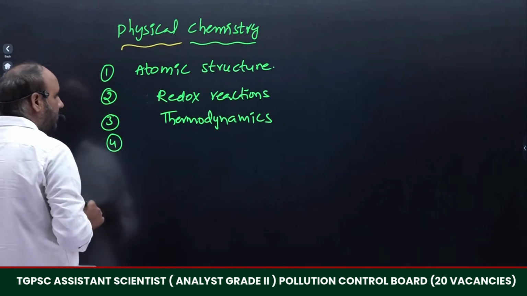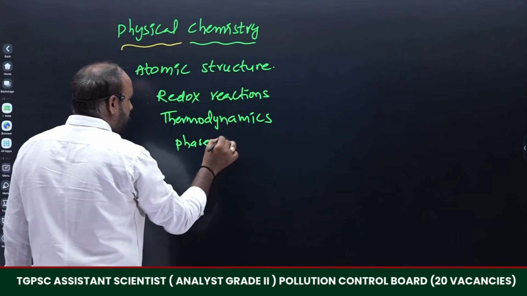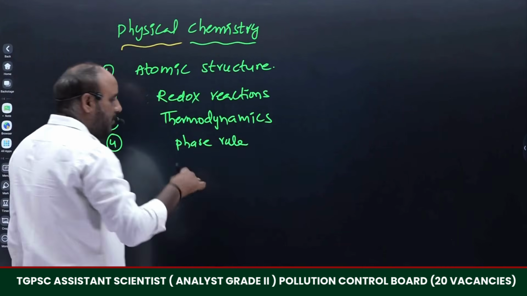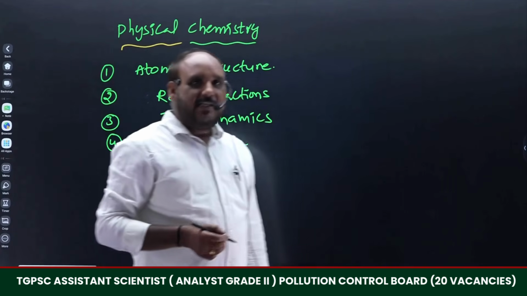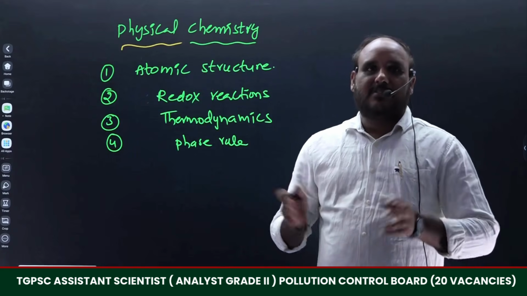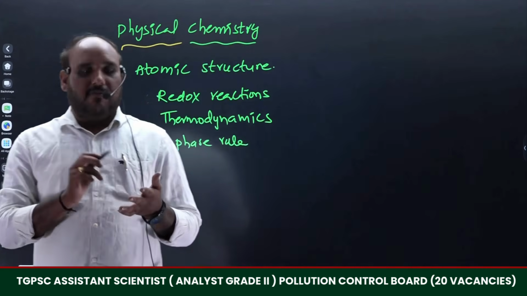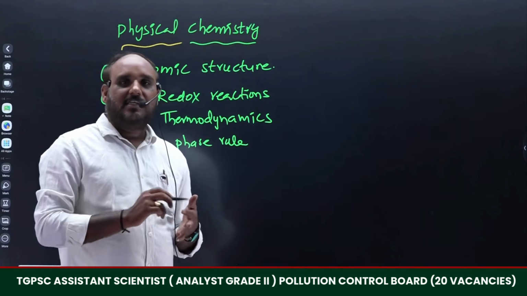Then coming to the fourth one, phase rule. Whenever we discuss the phase rule and its applications, any matter exists in various forms like solid, liquid and gaseous states. Three states are there.